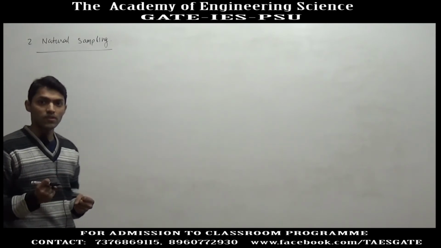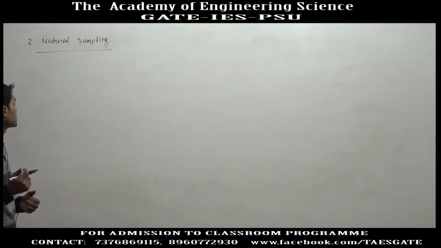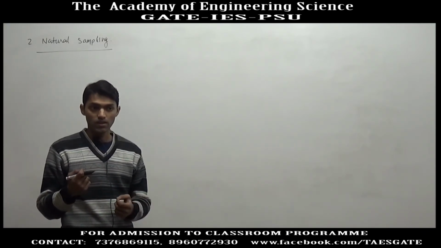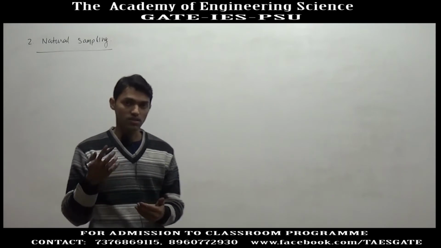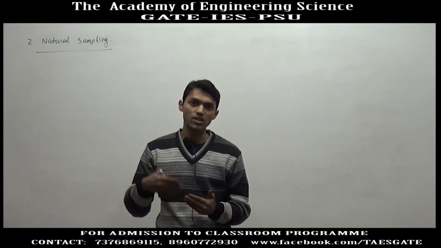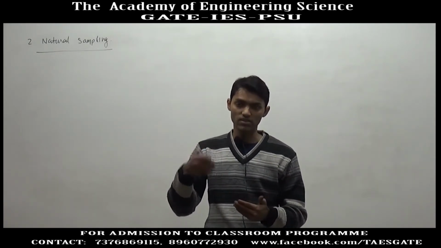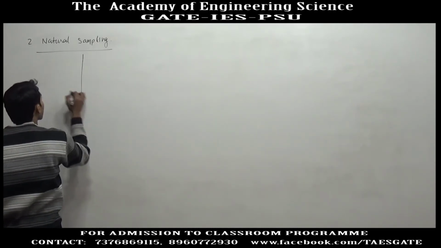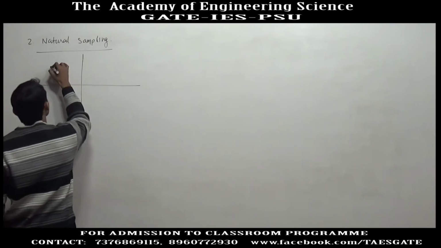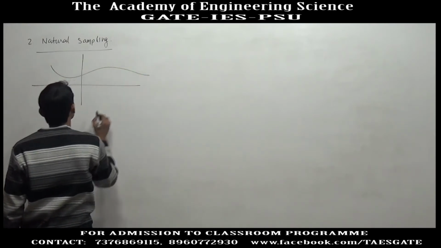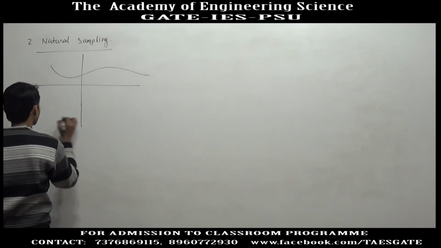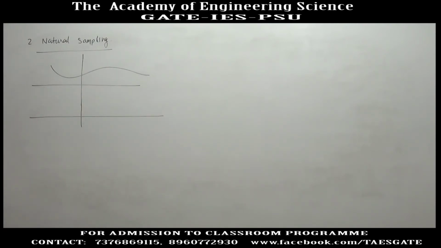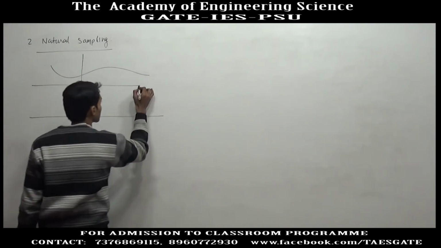In natural sampling, signal x(t) is multiplied with rectangular pulses. Like in ideal sampling, we took a signal x(t) and multiplied it with an ideal impulse train. In this case, we are taking a signal x(t), and instead of an impulse train, we will have a rectangular pulse train of a small width.